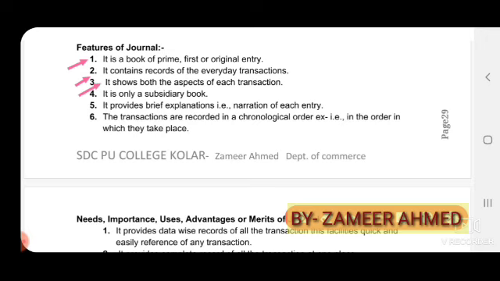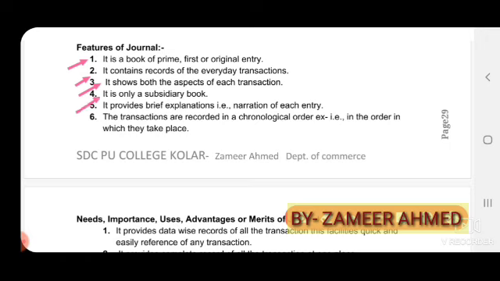It shows both the aspects of each transaction, that is, both debit and credit aspects. So, debit equals credit and credit equals debit, that is the accounting equation concept. Both the aspects of transactions are recorded.